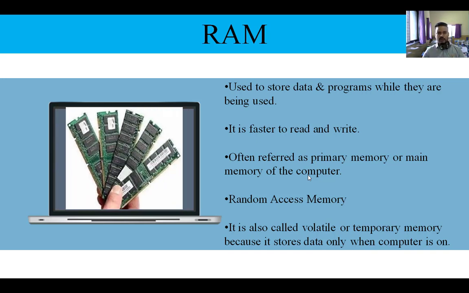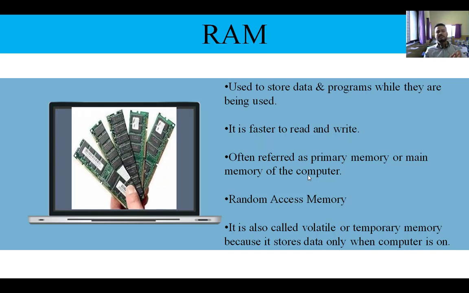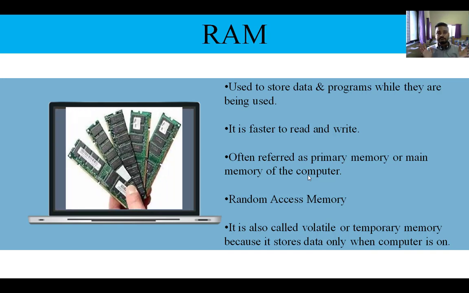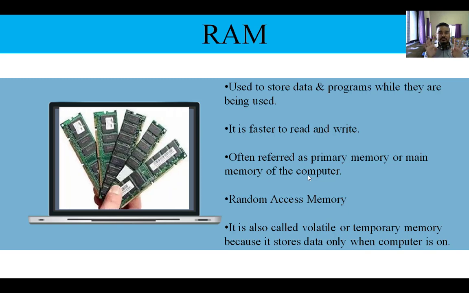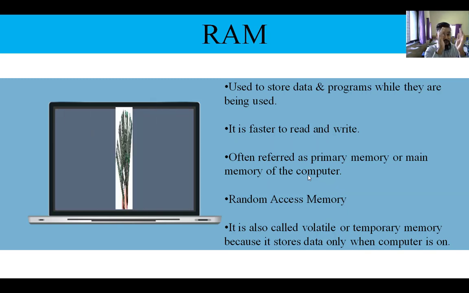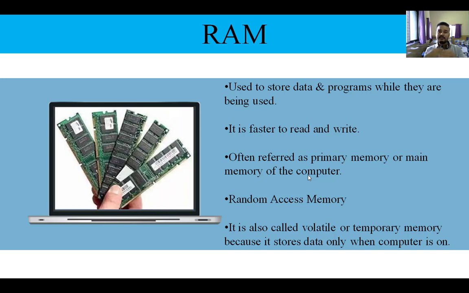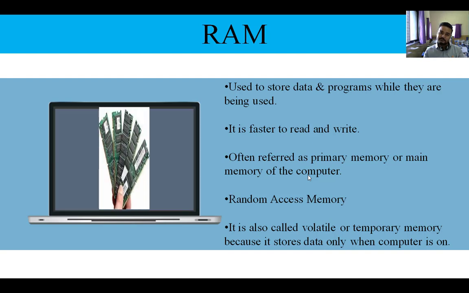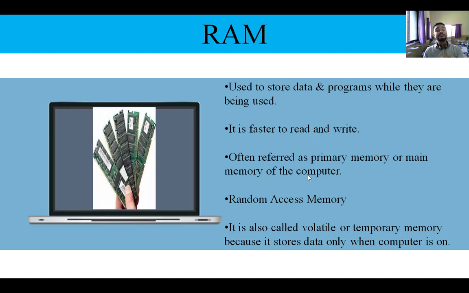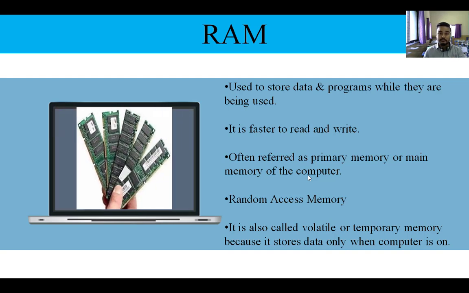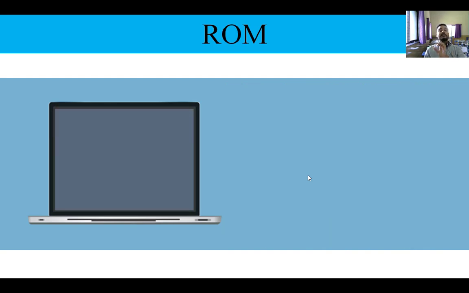Suppose you have typed two or three pages very nicely, and suddenly power goes off, nothing will be saved, because while you were typing, that file was saved in RAM, and as power goes off, nothing will be saved. That is why it is called temporary memory or volatile memory. Got it?